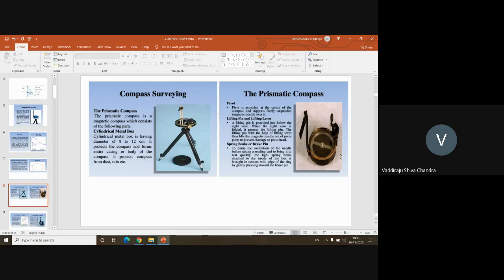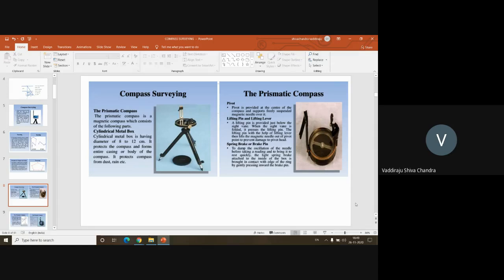Once you adjust that, this is a slit you have. This one you can see, this is the slit in which a fine thread will be there. You will establish your compass at the required station, and whatever object you want to determine the angle to, you rotate your compass to that object and ensure that the fine thread in this slit is bisecting the given object. At that point, you will see through the prism the angle on this circular ring. That gives you the angle.